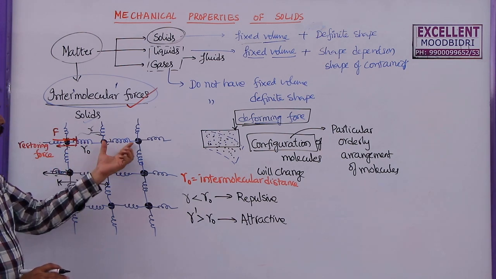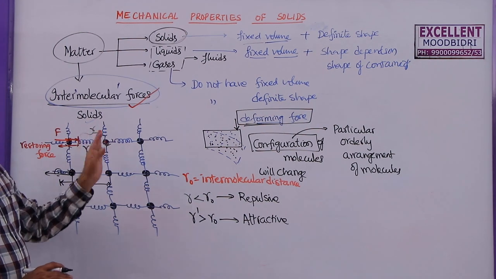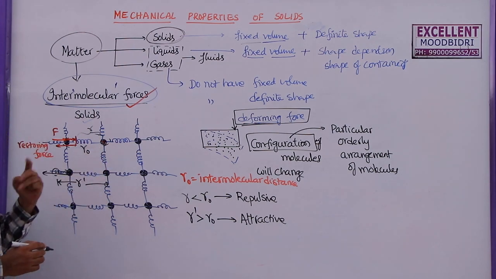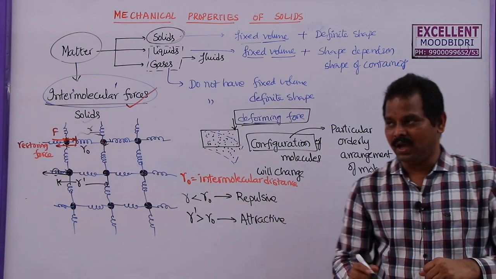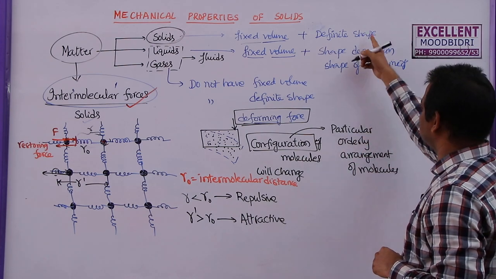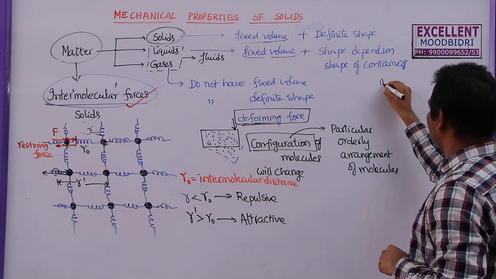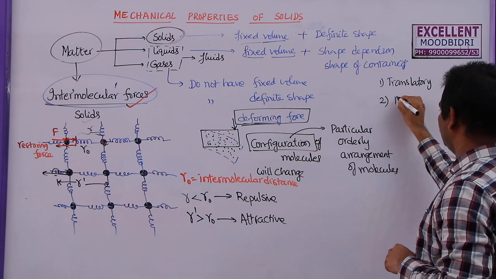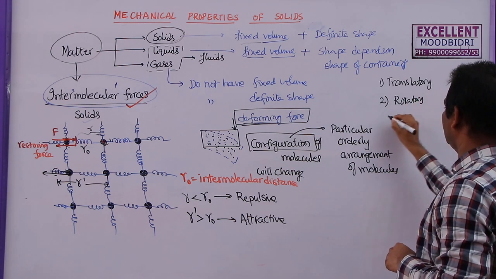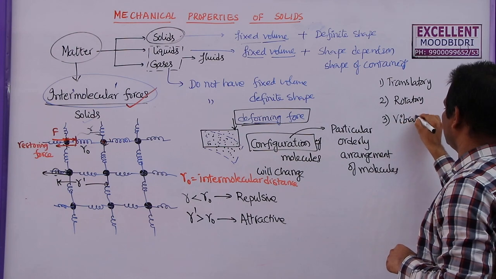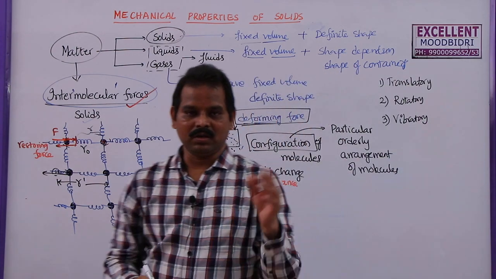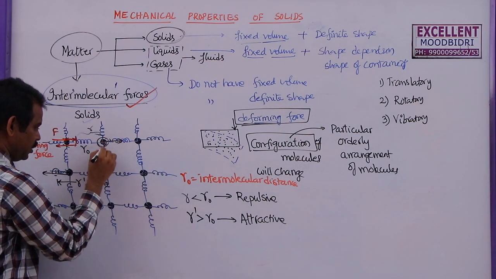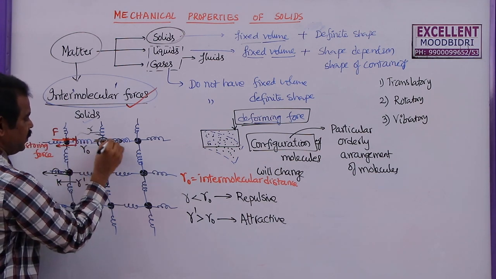Even though I am denoting this with a spring here, these molecules are not constantly present at that particular position only. These molecules will have three types of motions. The molecules inside a solid will have, number one, translatory motion, number two, rotatory motion, and number three, vibratory motion. These molecules can move along a straight line, or rotate about their own axis, or they can vibrate like this.